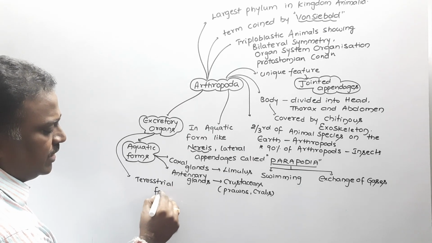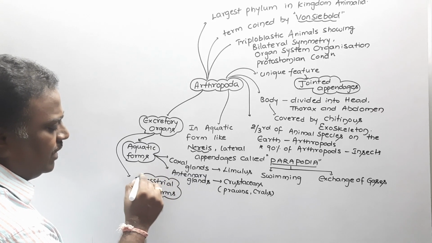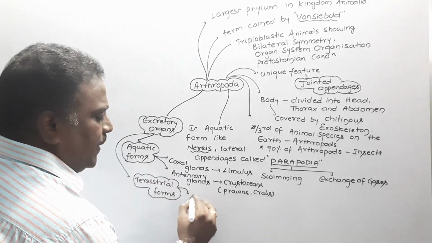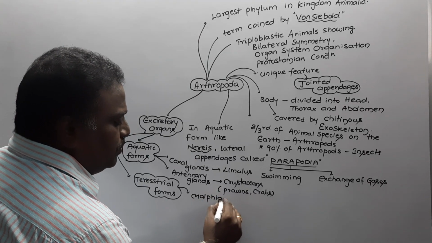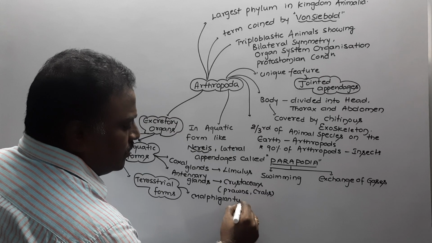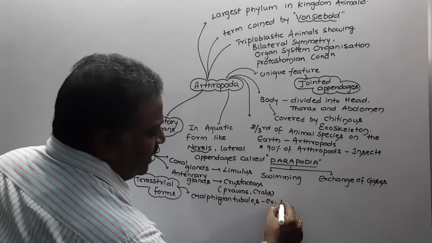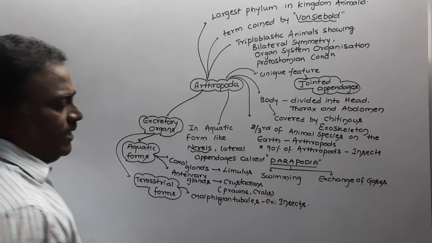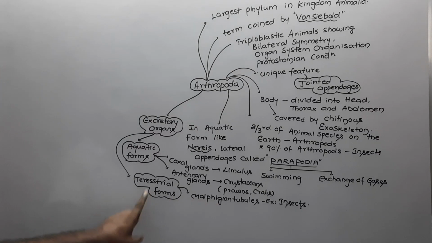Whereas in terrestrial forms, whenever we observe the terrestrial forms, they have yellow-shaped structures called Malpighian tubules. For this, the examples are insects. Most of the insects present on the land have yellow-colored Malpighian tubules as excretory organs.